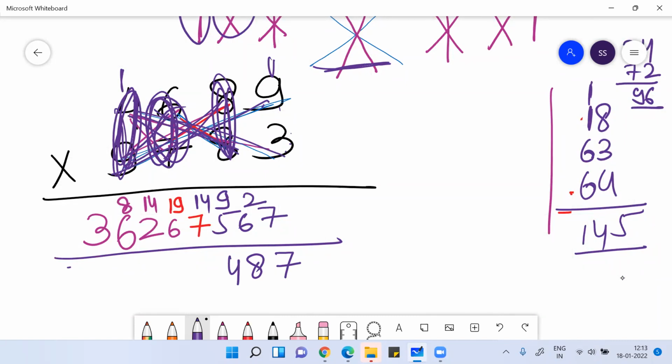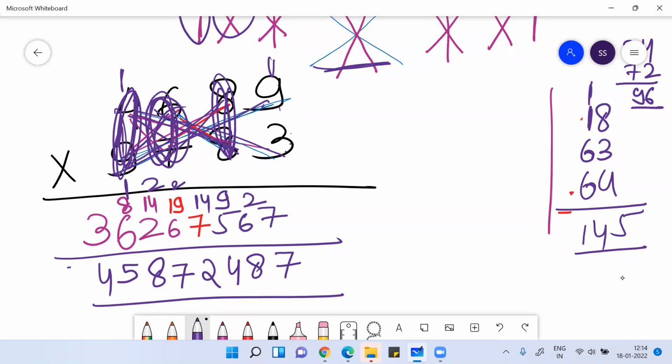Now if you check this, okay, write 7, 8, 9 plus 5, 14, 1 carry, 14 plus 8, 22, 2 carry, 9, 6 plus 2 is 8, 8 plus 19 plus 8 is 27, right? 7, 2 carry, 14, 16, 18, right? 8, 1 carry, 14, 15, like this. This is your answer.